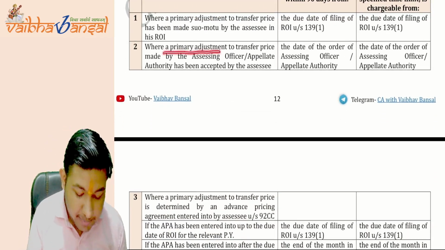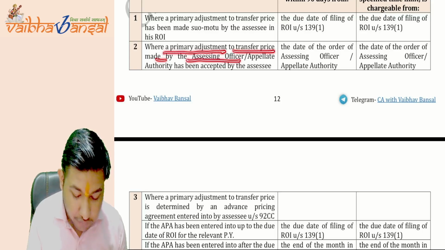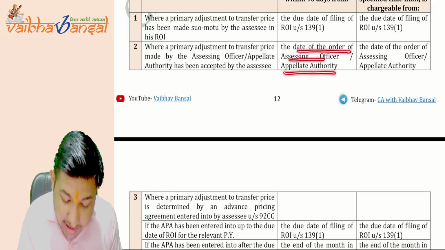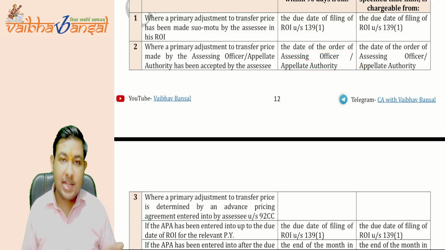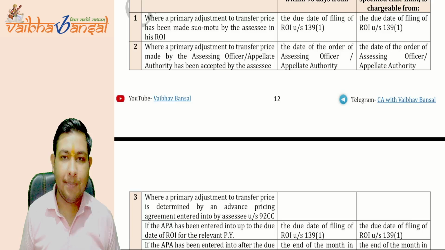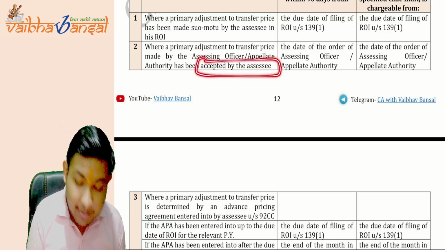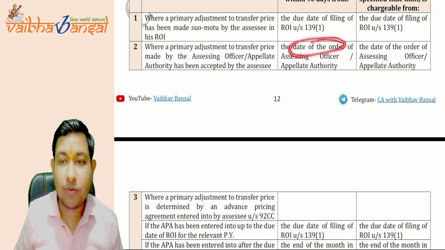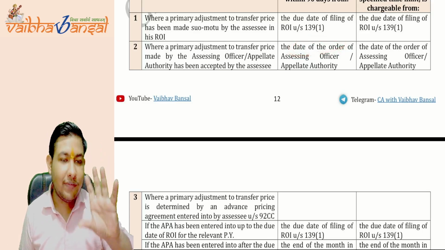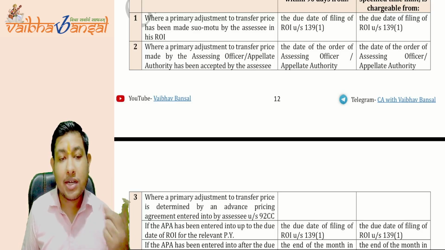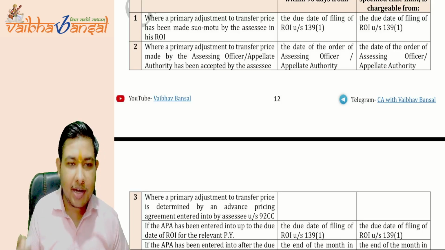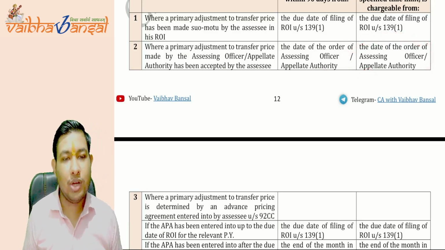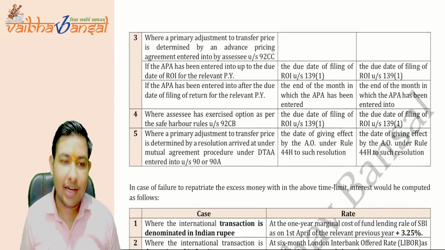Now, where the primary adjustment to transfer price made by the assessing officer or appellate authority has been accepted by the AE, the relevant date is the date of order of the assessing officer or appellate authority. If there is a primary adjustment done by an assessing officer or any appellate authority, and that has been accepted by the assessee, then from the date of the order you have 90 days to repatriate that amount to India. If you haven't repatriated within 90 days, then from that particular day only, you will be charged the interest.